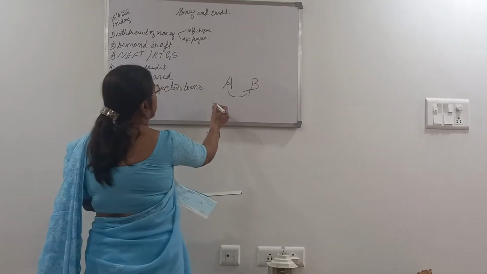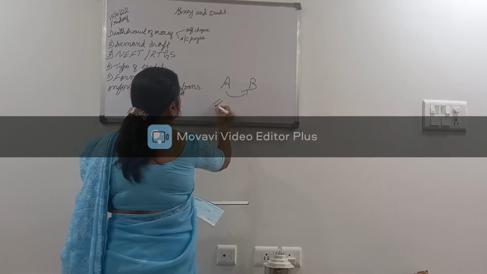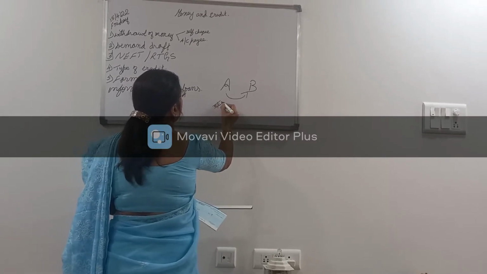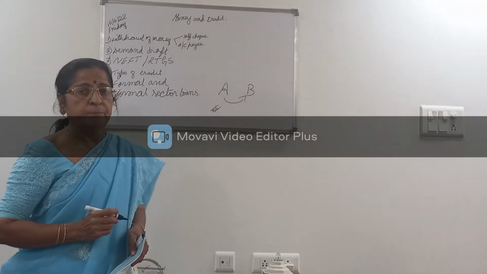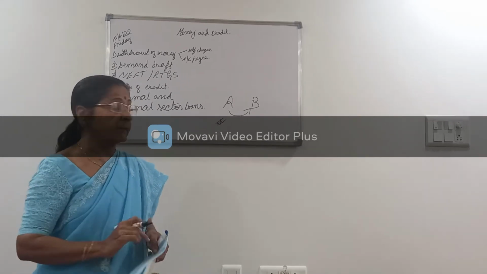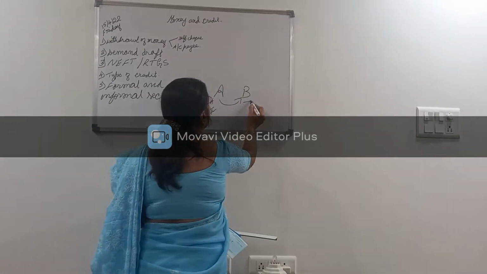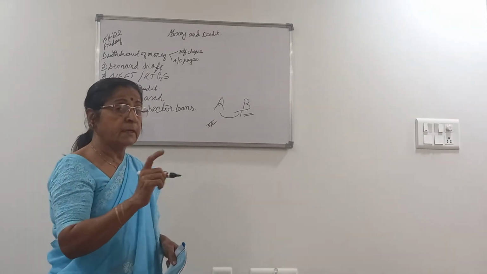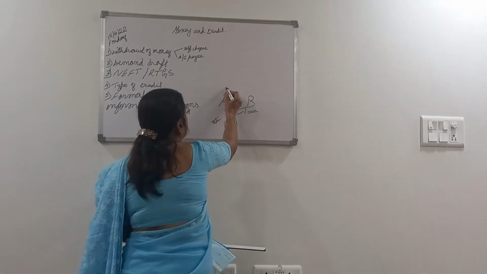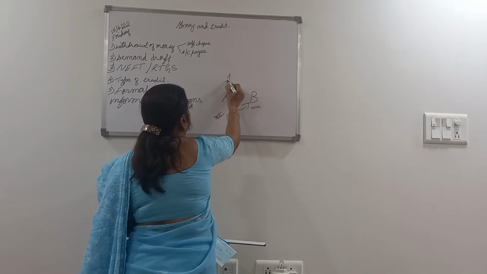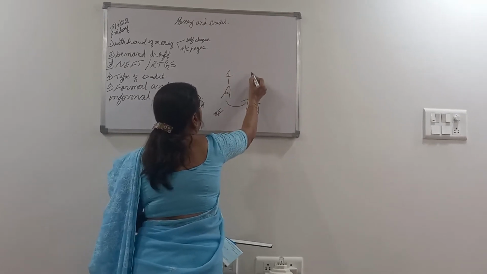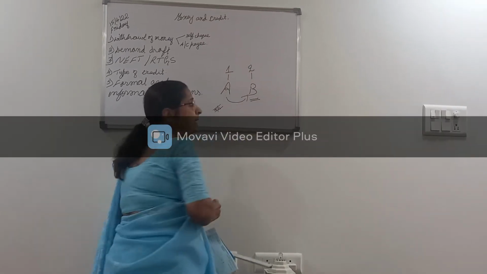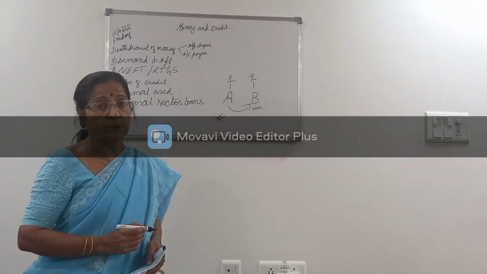At the top end he will write account payee, and this person, that is B, has to go to his bank. That is, A must be having his account in bank number 1, and B must be having an account in bank number 2.